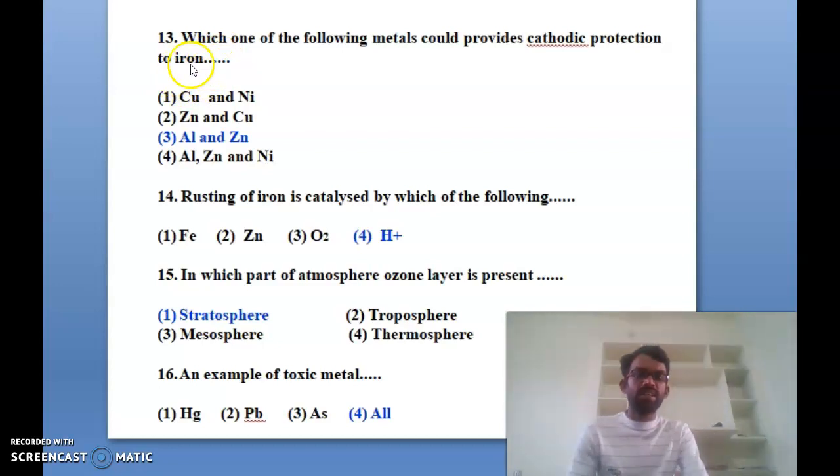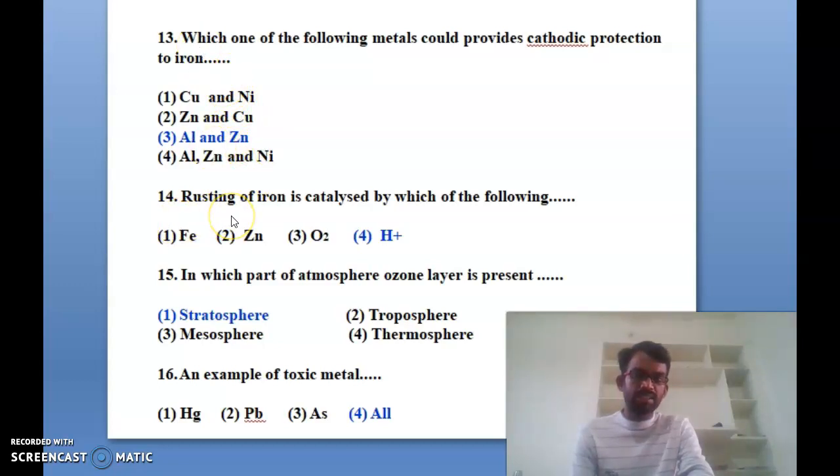So which one provides cathodic protection? Four options are given. The first is copper and nickel, the second is zinc and copper, the third is aluminium and zinc, and the fourth is aluminium, zinc and nickel. So the cathodic protection of iron is by aluminium and zinc. So for the 13th one, option 3 is the correct answer.